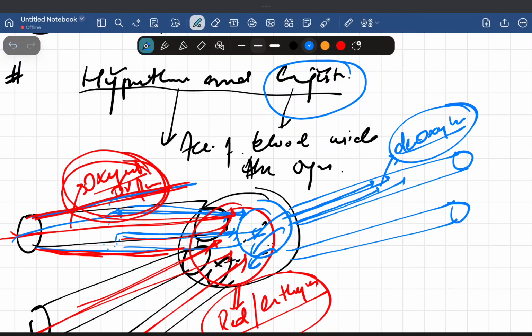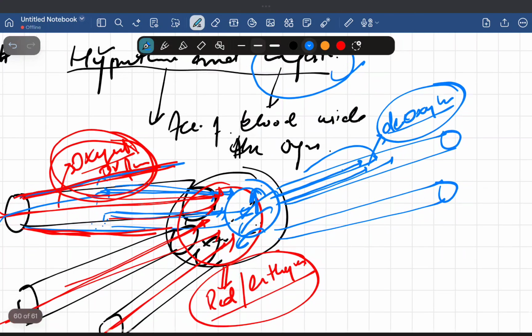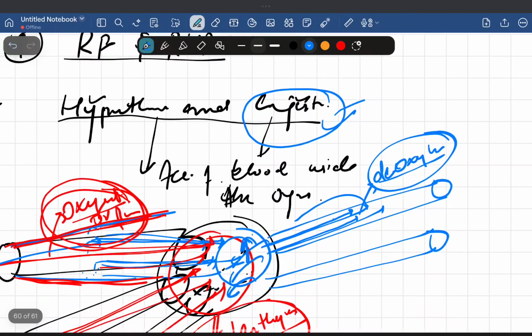Deoxygenated blood, and the reason is the obstruction of veins. So accumulation of blood inside the organ due to venous obstruction is called congestion. Simple. So in congestion, deoxygenated, impure blood gets accumulated. That's the reason in congestion the organs are bluish in color, or we use the word cyanosis.